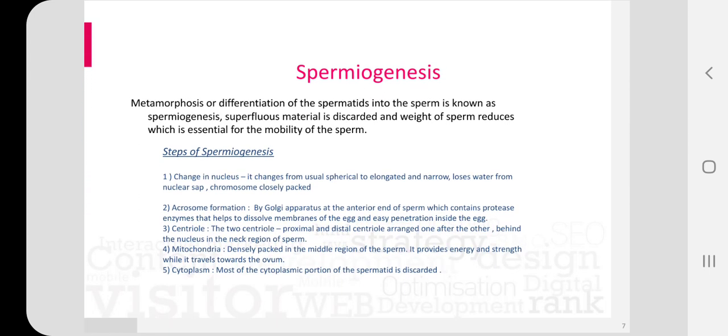During spermiogenesis, spermatids get converted into sperm, in which superfluous material is discarded and weight of the sperm is reduced, which is essential for the mobility of the sperm, and from the cell-like structure it assumes a typical sperm-like structure.